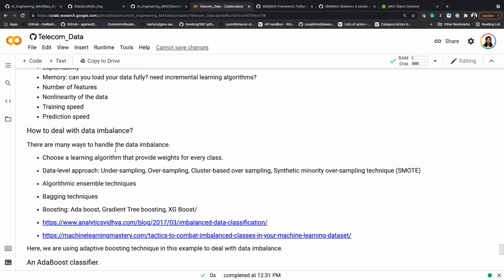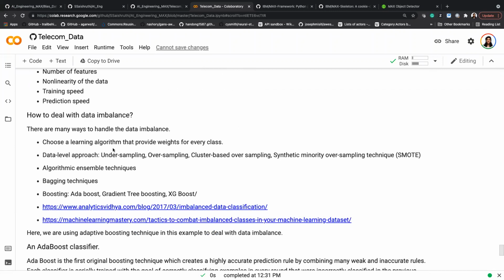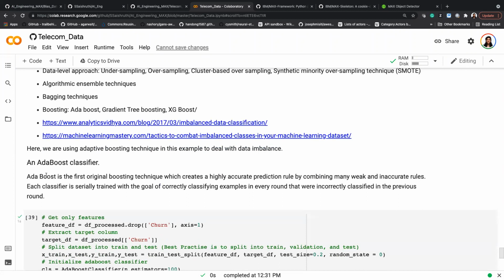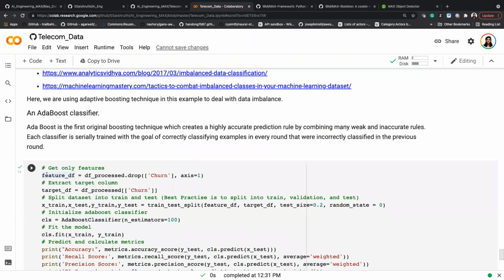So I have some ways that we can deal. And one of the ways is using the boosting technique. So I'm using the AdaBoost classifier. The goal of this particular classifier is to keep correctly classifying the examples in every round that were incorrectly classified in the previous round, right?